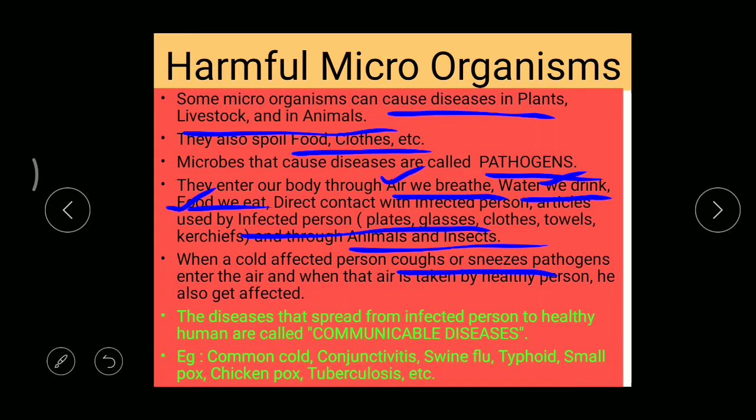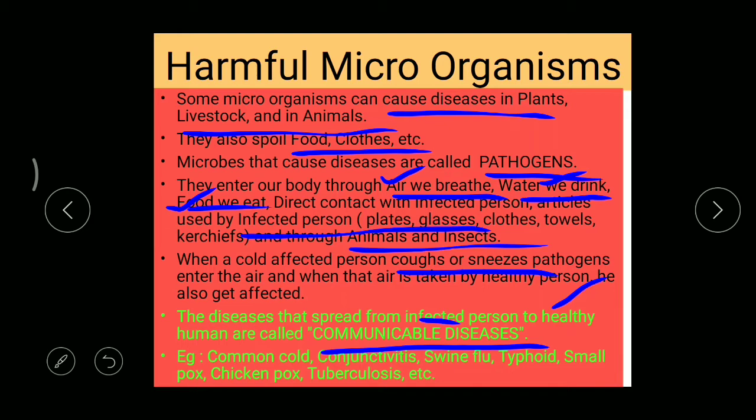And even during this corona time, we can find that many film stars and social workers are advising us: while you are sneezing or coughing, cover your nose and mouth like this. Have you seen? Right. That's a very good habit. And the next one: some diseases can spread very easily from an infected person to a healthy person, and such a disease is called a communicable disease. Corona nowadays is also an example of a communicable disease.